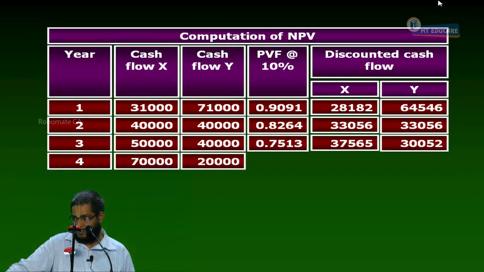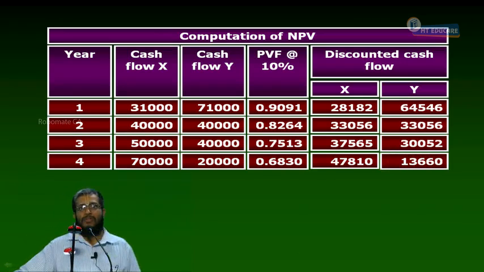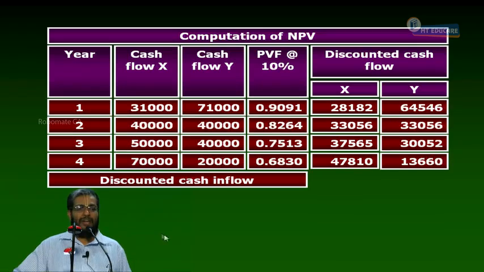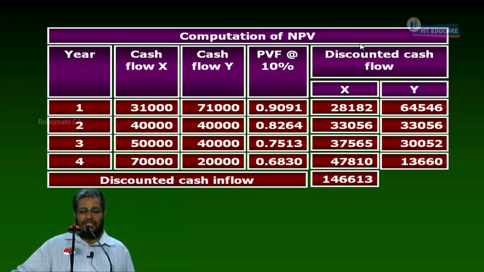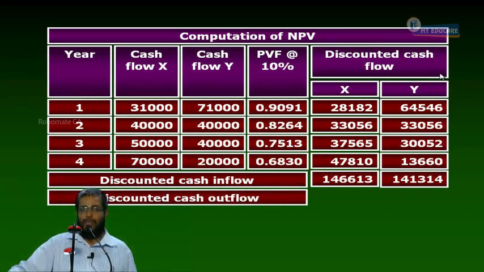Year 4. 70,000 and 20,000, with factor 0.6830. 70,000 into 0.6830 is 47,810. 20,000 into 0.6830 is 13,660. I hope you are all writing along with me at the same speed. The discounted cash inflow for X is 1,46,613. For Y it is 1,41,314.